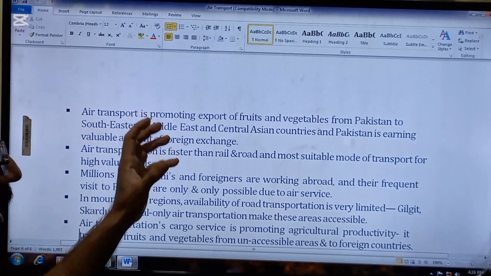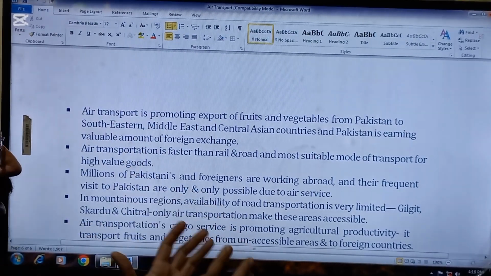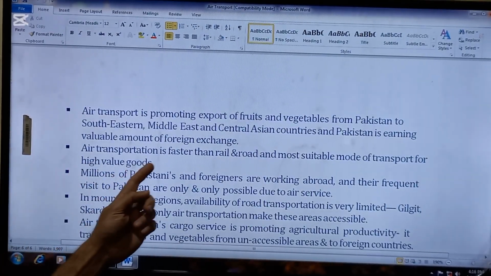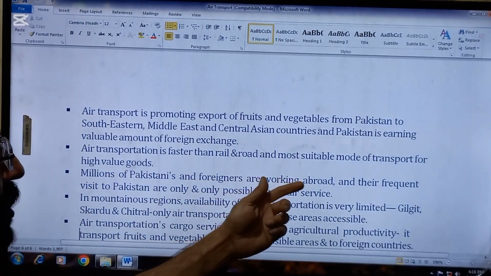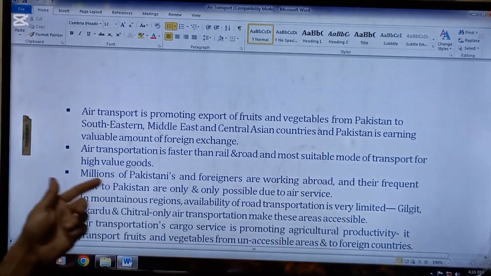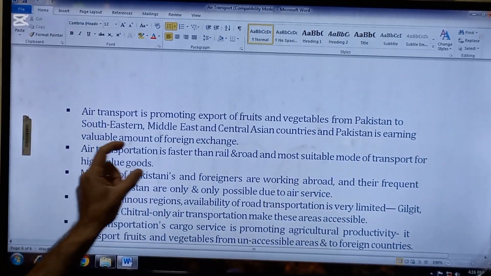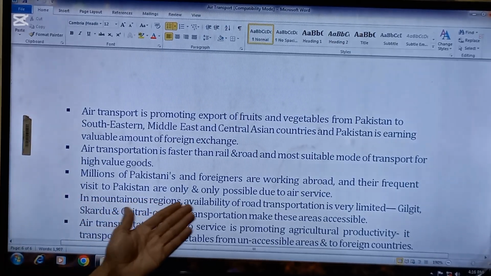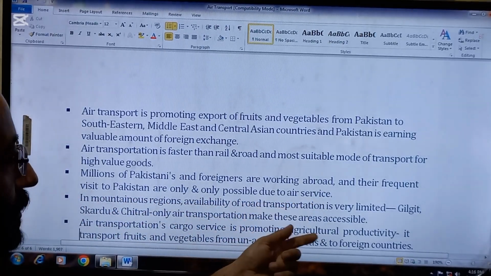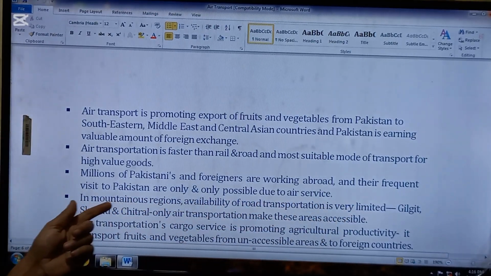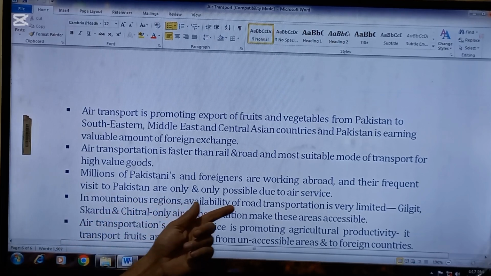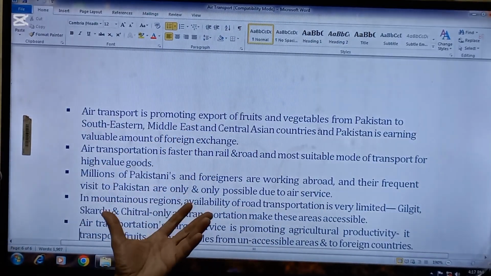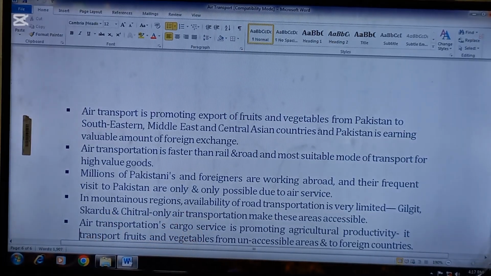This is the importance. That's why air transport is very necessary for Pakistan. Next, air transportation is faster than rail and road and the most suitable mode of transport for high valued goods. So this is another point. Next, millions of Pakistanis and foreigners are working abroad, and their frequent visits to Pakistan are only and only possible due to air service. So this is another point. That's why air transport is important for Pakistan.